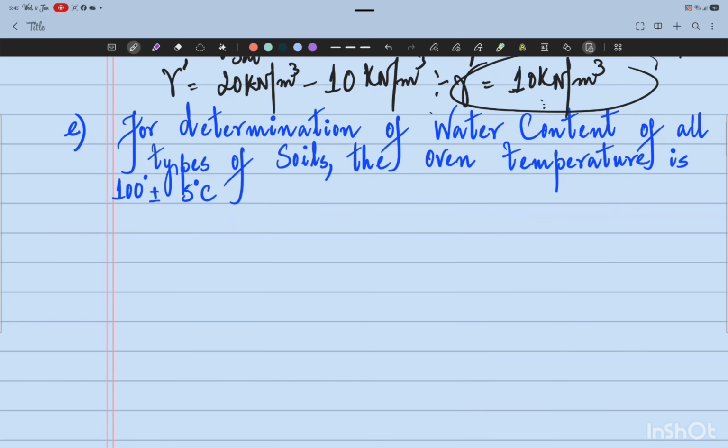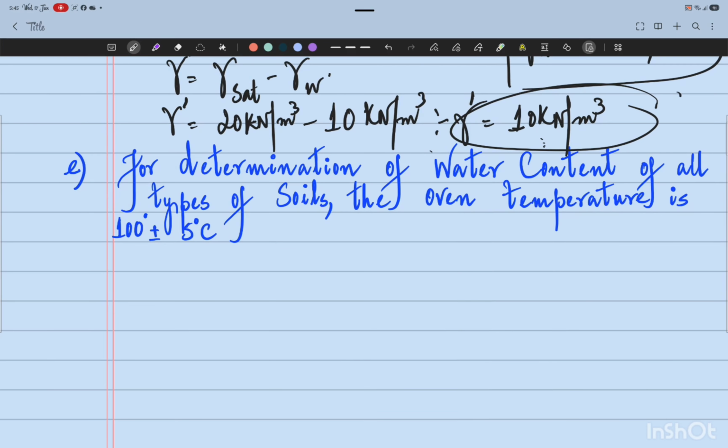This was something about the very important volume mass relationships and the volume weight relationships in a given soil mass. Whereas the volume mass relationships are in terms of the mass density, and volume weight relationships are in terms of unit weights.